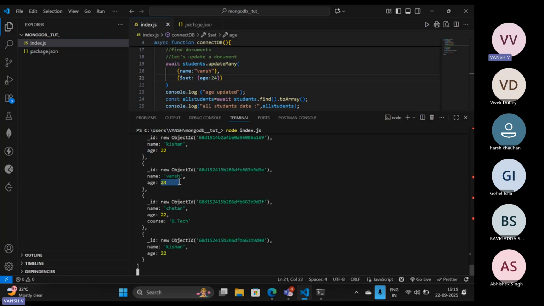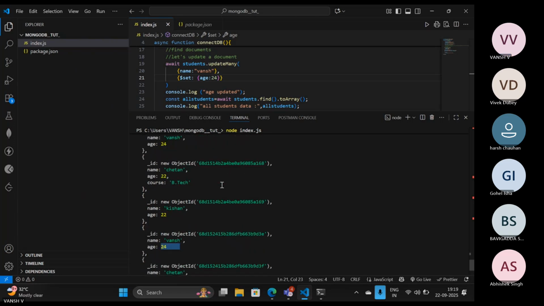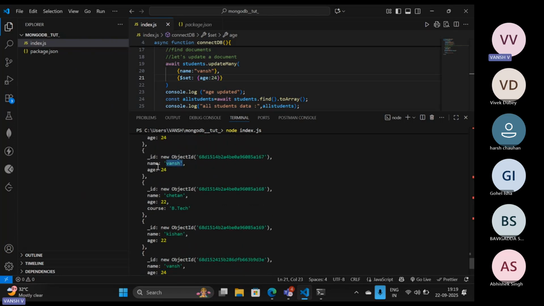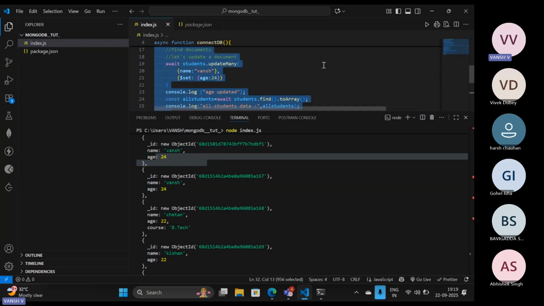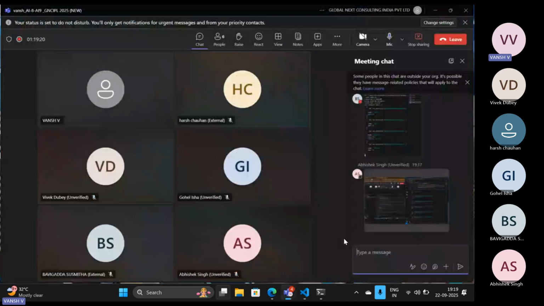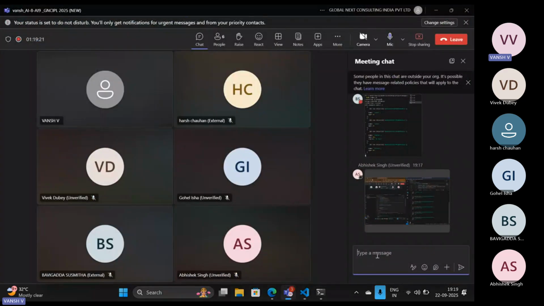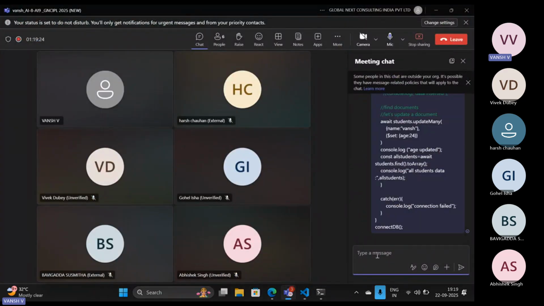Okay, here the name is Vansh, age is 24. Here the name is Vansh, age is 24. Here the name is Vansh, age is 24. So now it is working fine when we are using the updateMany function. Just try it at your end and you can ask any doubt regarding it. If you are facing some issue or problem at your end, then you can ask.